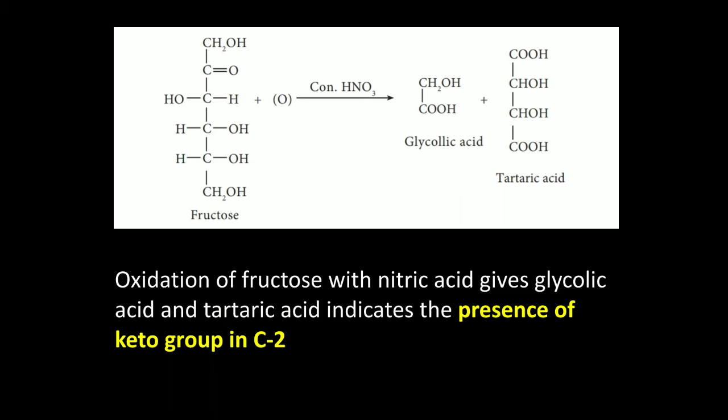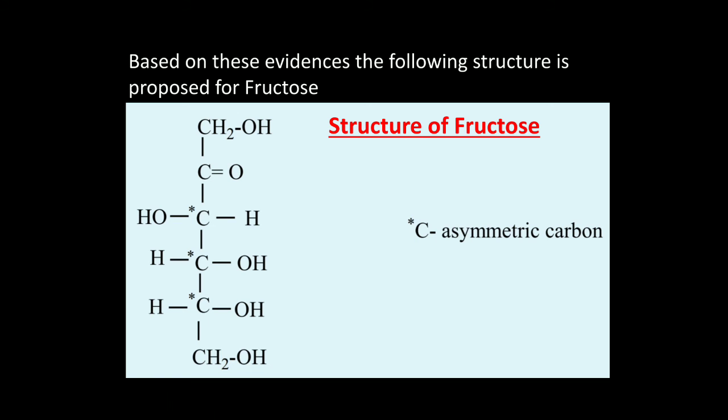Fructose also reacts with acid anhydride in the presence of pyridine. It forms a pentaacetate, which indicates the presence of 5 hydroxyl groups in the fructose molecule. So based on this evidence, the proposed structure of fructose is here. It has 3 chiral carbons, denoted by C star.